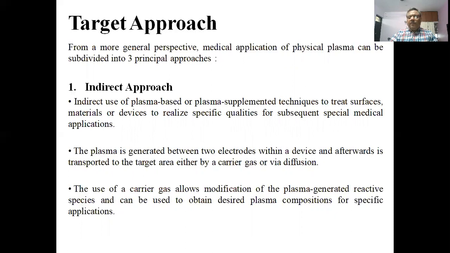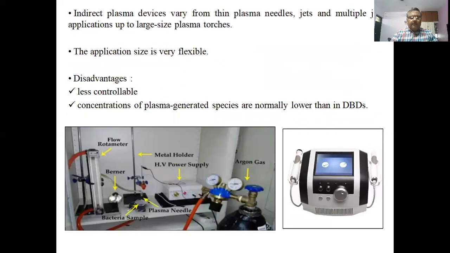And by changing the properties of the carrier gas, we can achieve many more modifications. The indirect plasma drives vary from thin plasma needles, jets, and multiple jet applications to large size plasma torches. The application size is very flexible. The disadvantages are that it is less controllable and concentrations of plasma generated species are normally lower than the direct barrier discharges. And you can see there is a simple plasma needle.